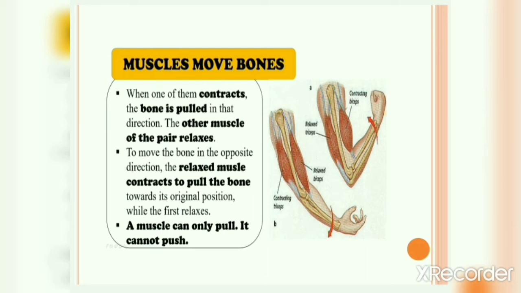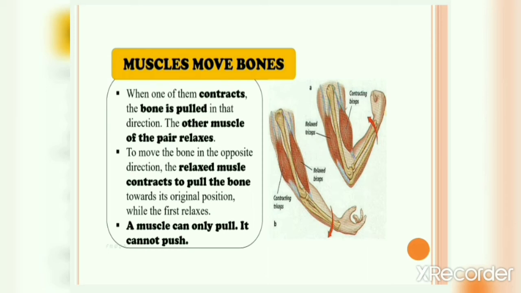So when one of them contracts, the bone is pulled in that direction, and the other muscle of the pair relaxes. To move the bone in the opposite direction, the relaxed muscle contracts to pull the bone towards its original position while the first one relaxes. So, if one contracts, the other one relaxes. If the other contracts, the first one relaxes. And this is how, by muscle contraction and relaxation, the bone is moved.